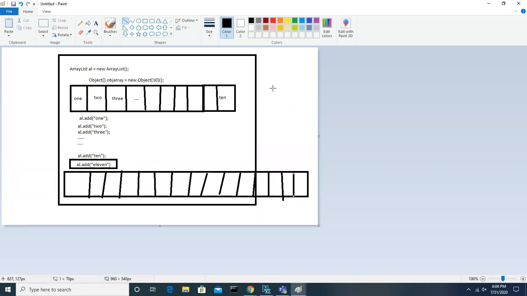So what generally it will do, what is the existing size? It will create one more new array with more than the existing size. When you are trying to add an element and that limit is already crossed, only in that case it will do this step.